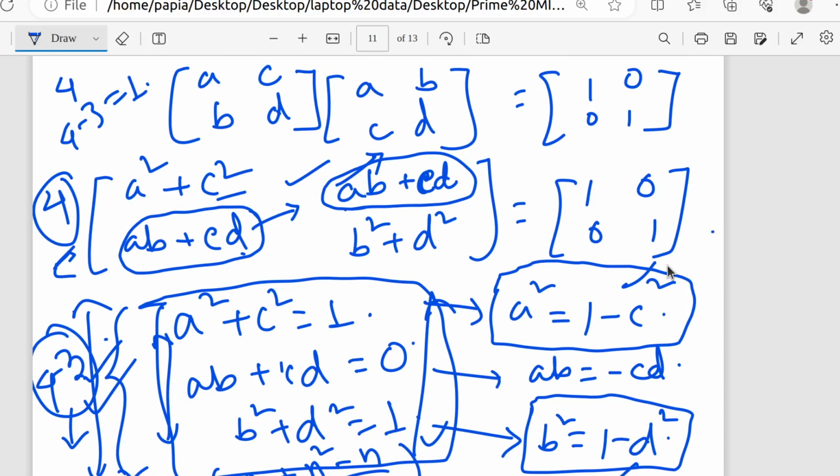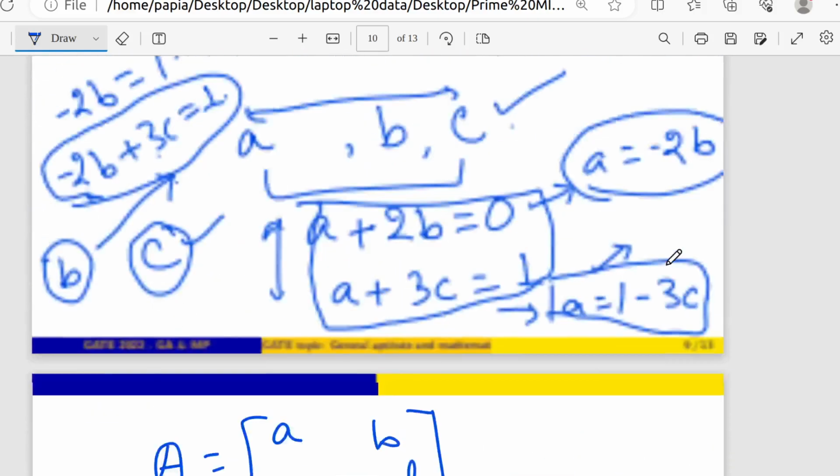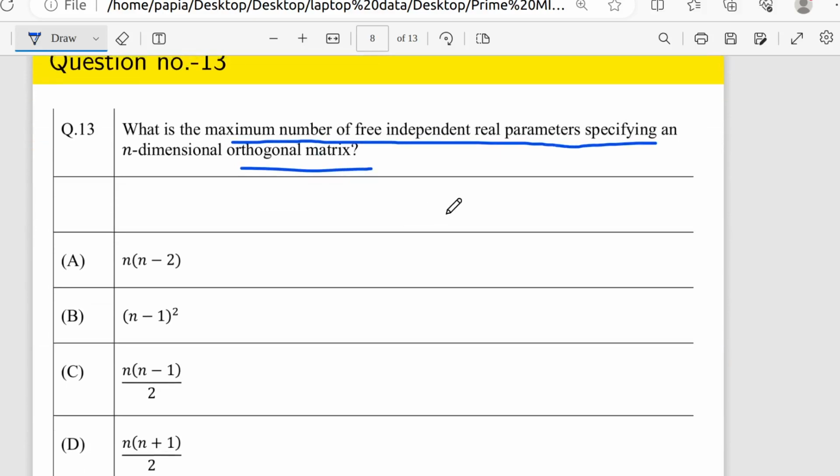So what I did actually, let's say I have this question in your exam. We don't need to do the 2 by 2 calculation and all these things. We will just do the n by n directly. And in n by n we have to remember 2 things. In an orthogonal matrix, A transpose A will be I. This is the first condition. And the second condition is that for free independent parameters, you have to subtract all the dependencies from the total number of parameters. So we have to remember these 2 in our mind, and we will not calculate 2 by 2 in the question.